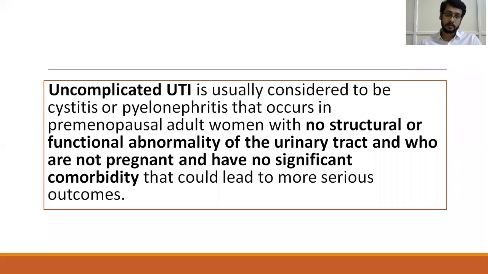Coming to uncomplicated UTI, it is usually considered to be cystitis or pyelonephritis that occurs in pre-menopausal adult women with no structural or functional abnormality of the urinary tract, who are not pregnant and have no significant comorbidity that would lead to more serious outcomes.